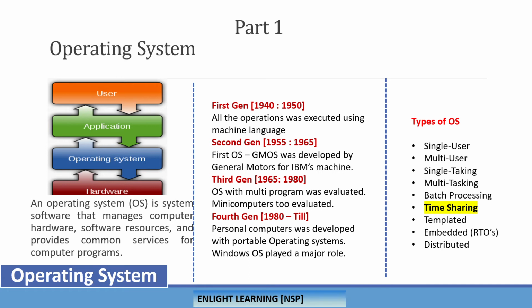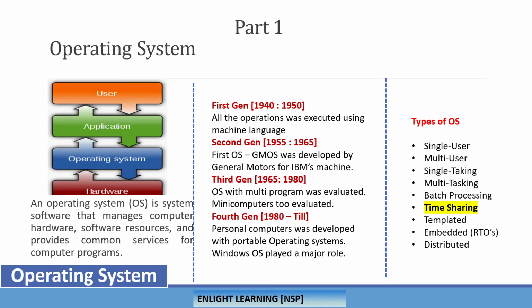In the fourth generation, personal computers like microcomputers came into the picture, and we have the portable operating system developed by Windows. Most of the computers we see carry the Windows operating system.